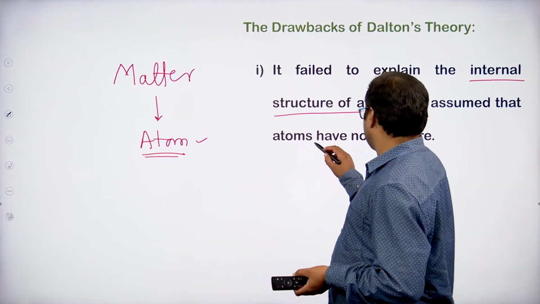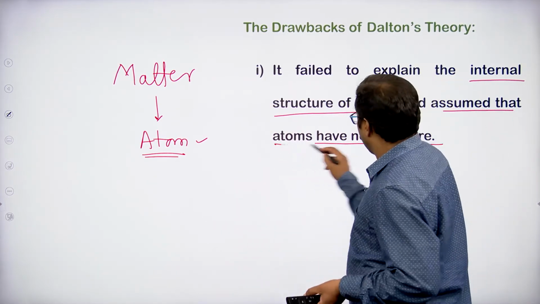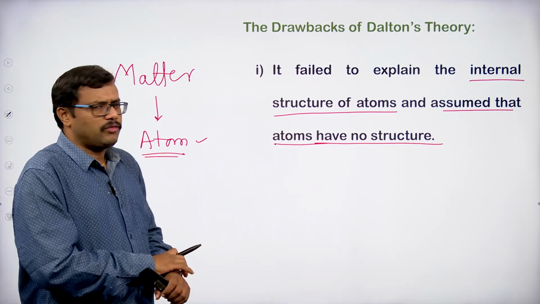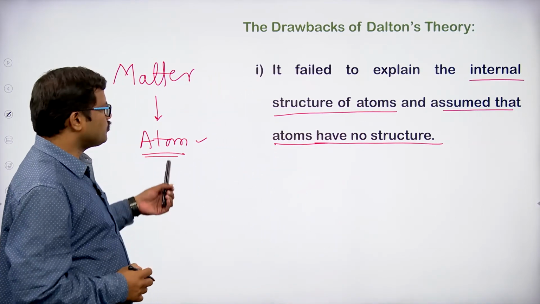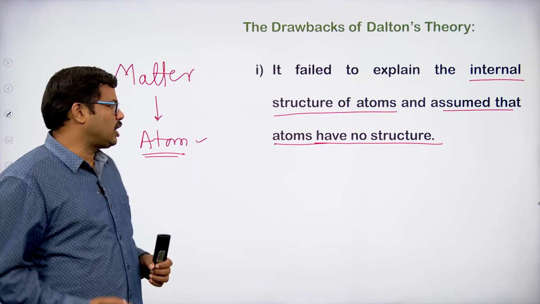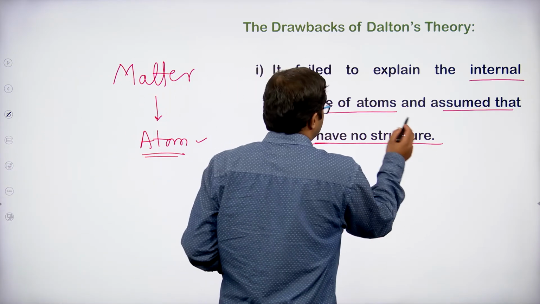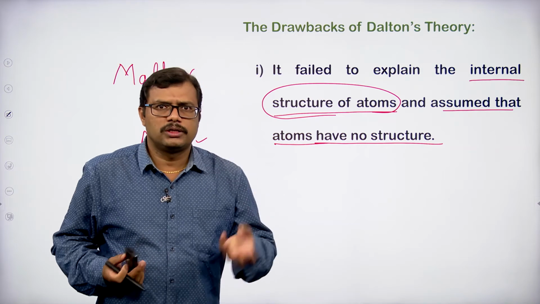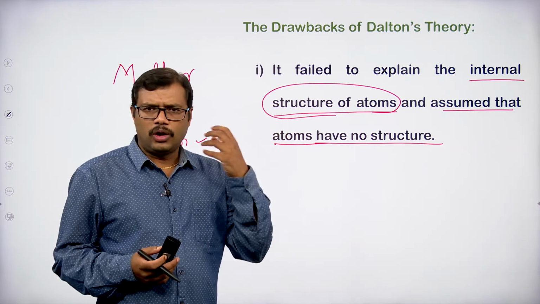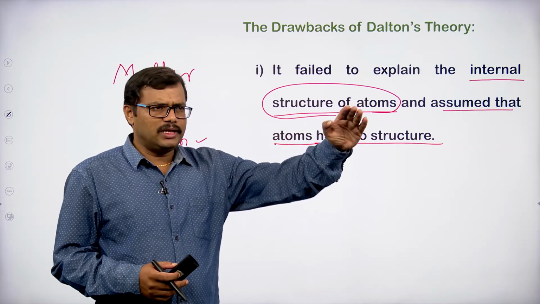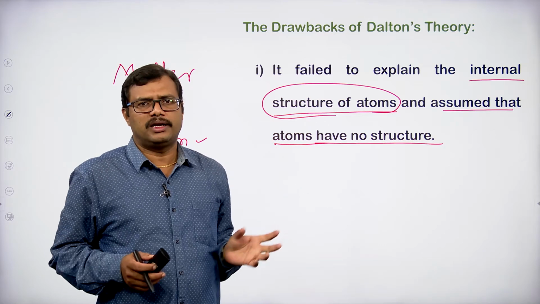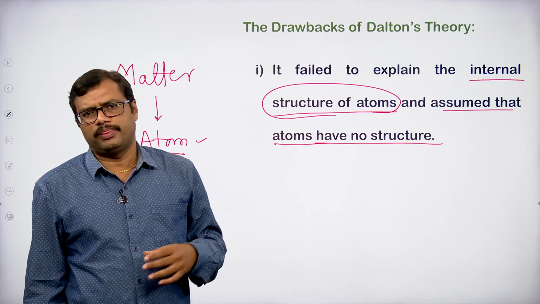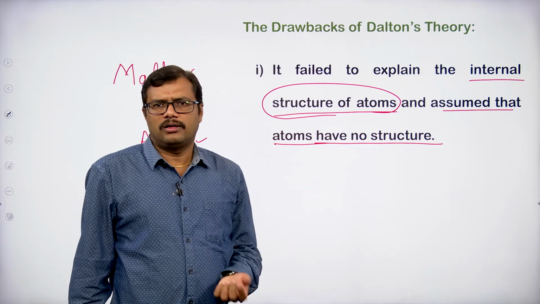But if we observe the atom, there is no clear explanation about the structure of the atom. What is exactly the structure of the atom, how it looks, what are the components, nothing is explained. He says that matter is made up of atoms, but there is no explanation, and there is no structure to the atom according to John Dalton's concept.